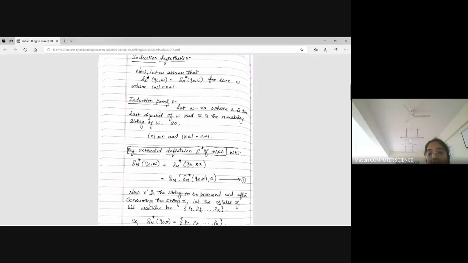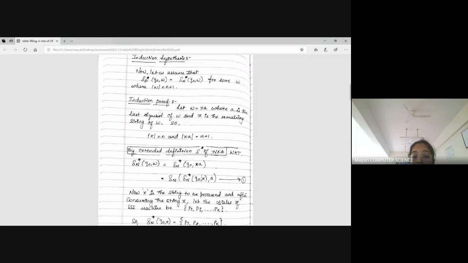Let me rewrite that. You should know the terminology here. Why delta n star here? Delta n star represents the transition function applied zero or more number of times, because X is a string. At a time I cannot apply it all at once; I will apply it one symbol at a time. From Q naught, the states may change. It may go to Q1, Q2, Q3 like that, because X is a string, not a single alphabet.